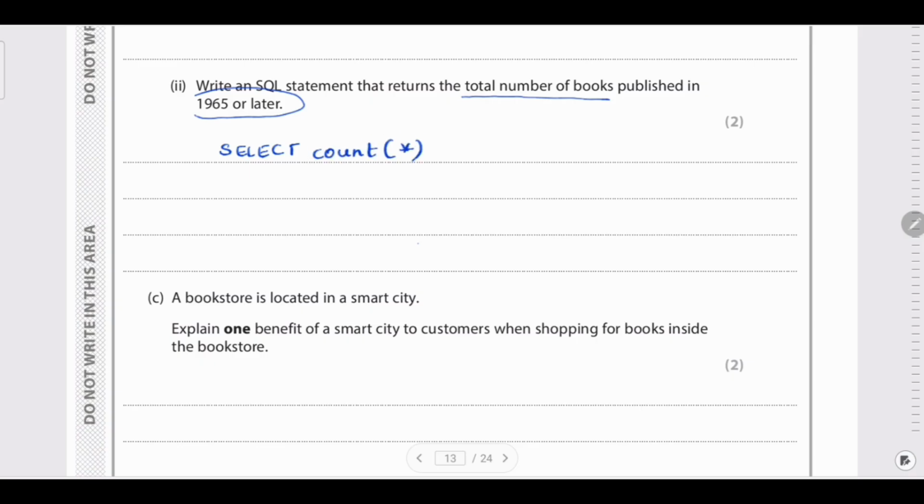Now I'm writing an asterisk here. Asterisk is nothing but the entire record from the field; it will count everything. Then the table, underscore book. Now the condition: to write a condition you need to write WHERE published. So this must be the name of the field.